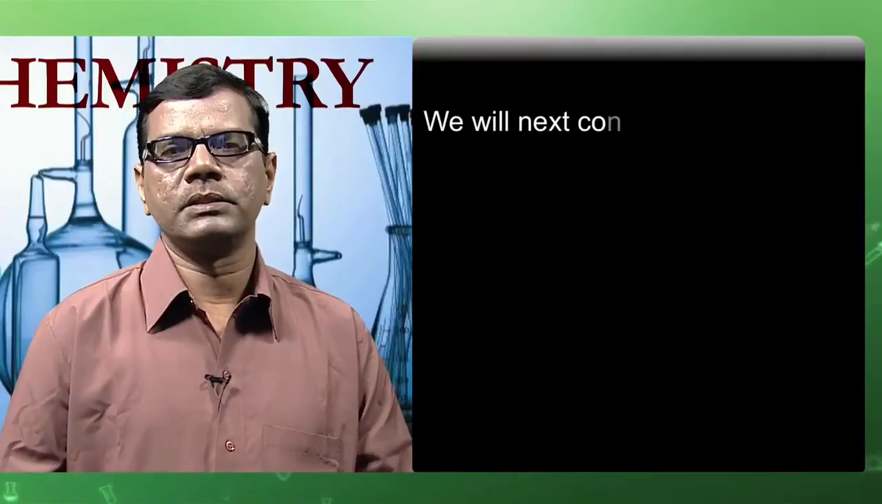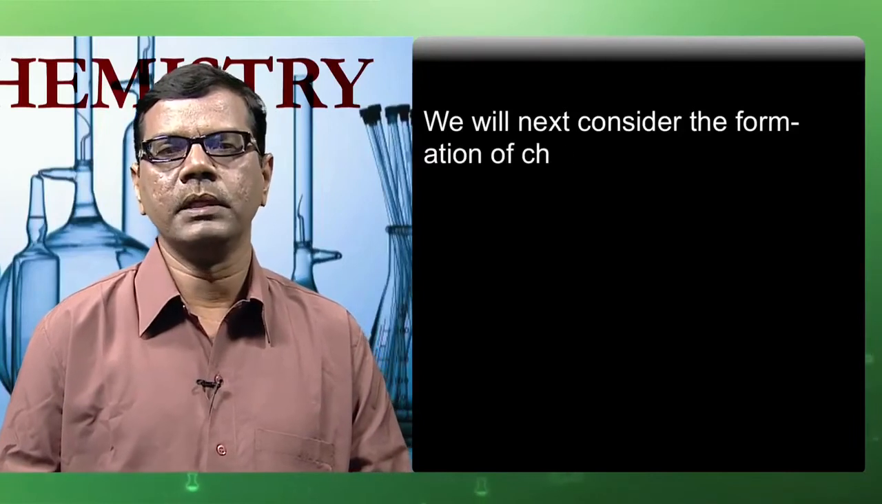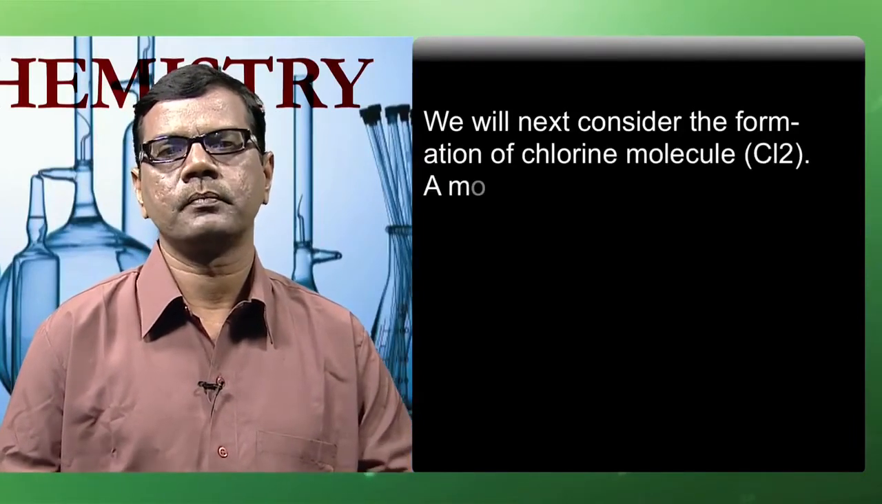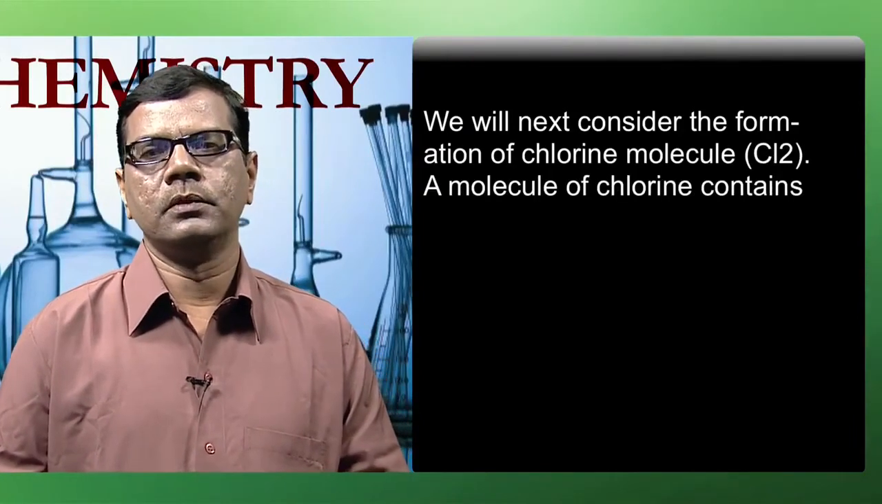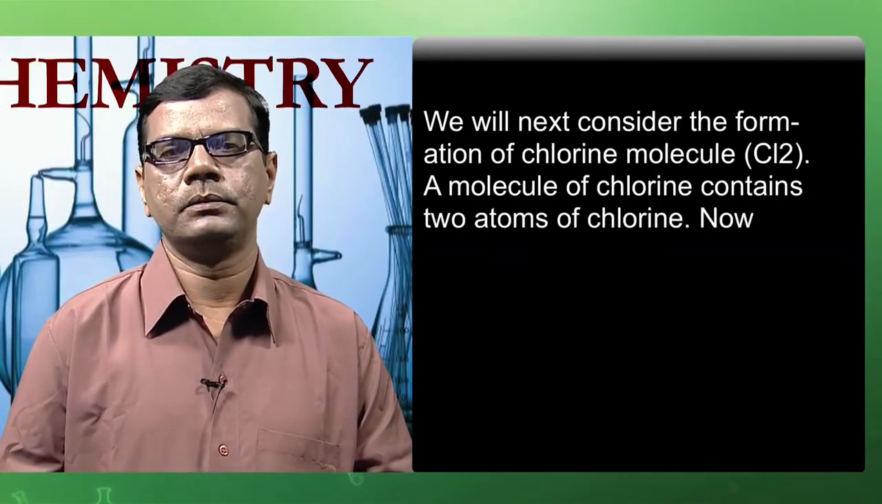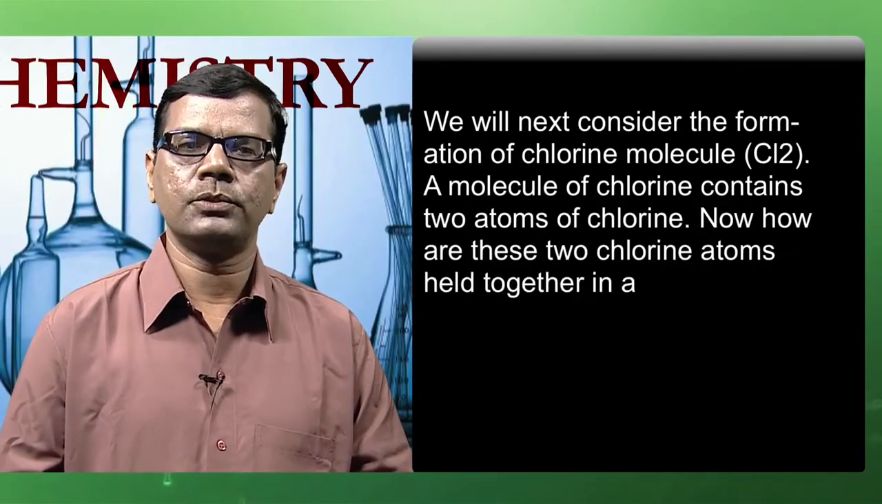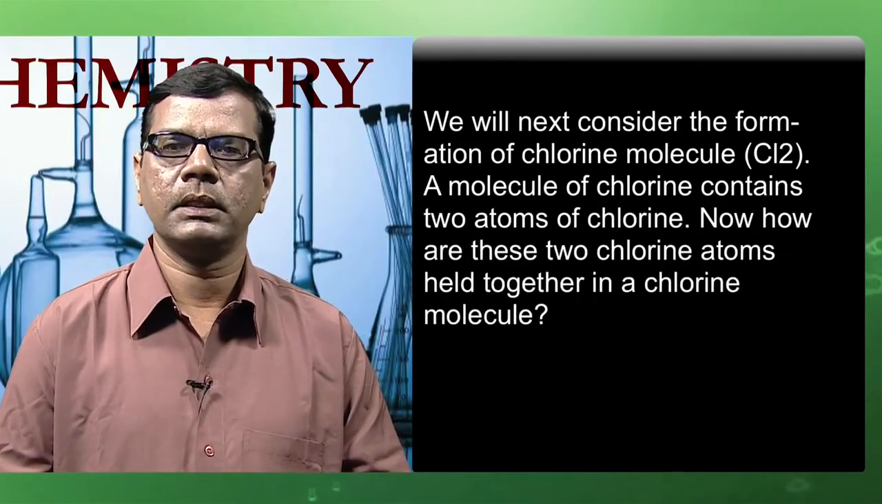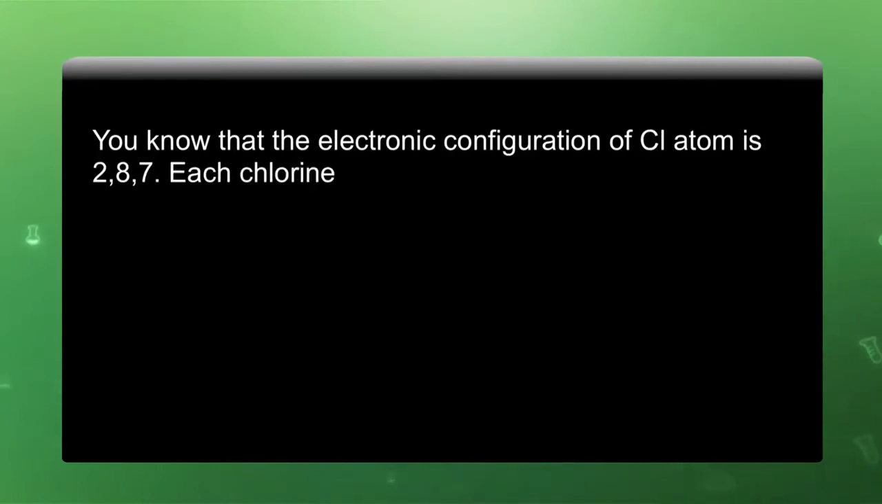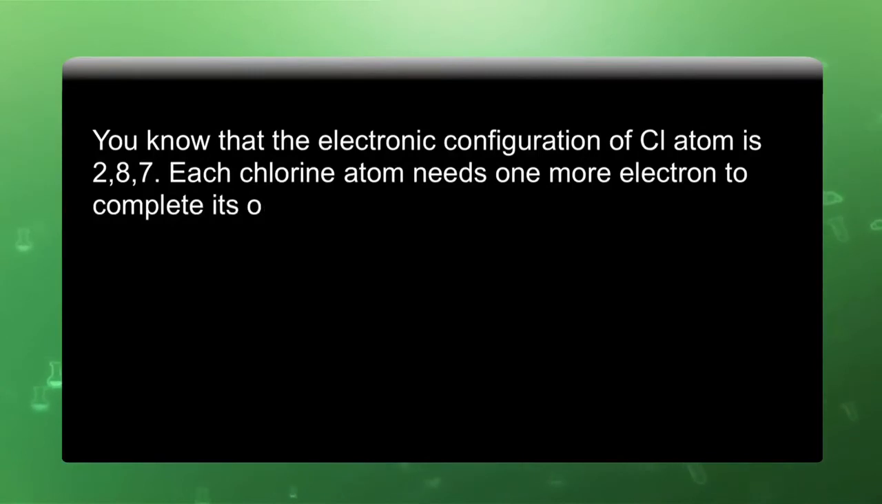We will next consider the formation of chlorine molecule, that is Cl2. A molecule of chlorine contains 2 atoms of chlorine. Now, how are these 2 chlorine atoms held together in a chlorine molecule? You know that the electronic configuration of chlorine atom is 2, 8, 7. Each chlorine atom needs 1 more electron to complete its octet.